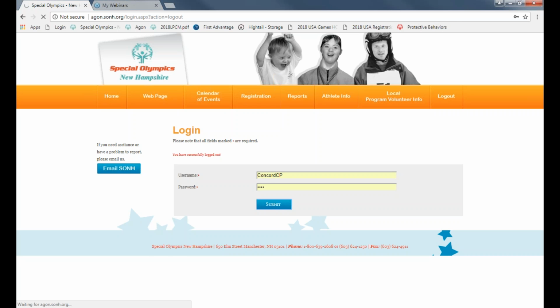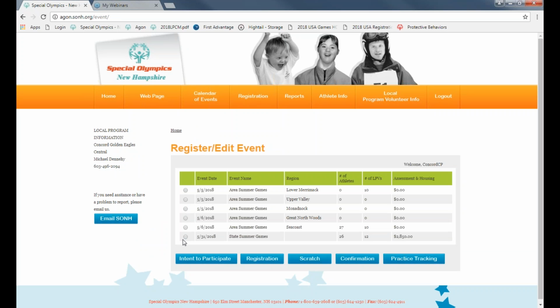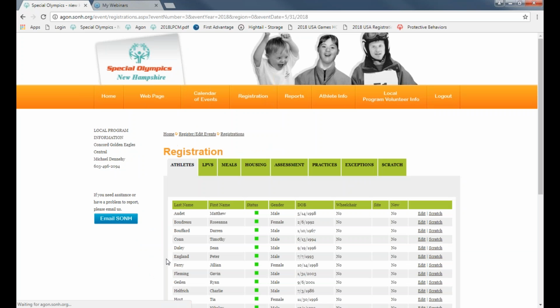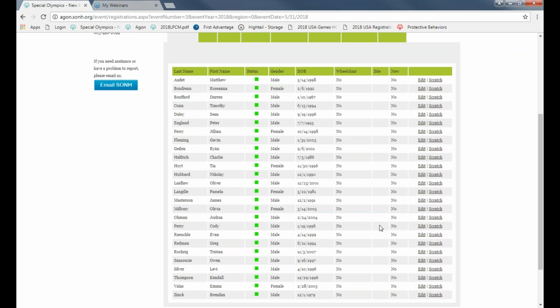So we're going to log into Agon. We're going to click on registration, head down to State Summer Games registrations. So the first thing you want to do is double check and make sure that everyone is on your roster. So everyone from intent that you guys added in before it closed should be here. To edit what events each athlete's going to do, you're going to select the person that you want. We'll go to Charlie because Charlie is doing the sprint triathlon.